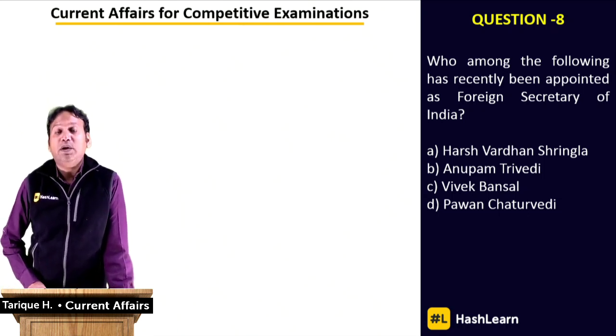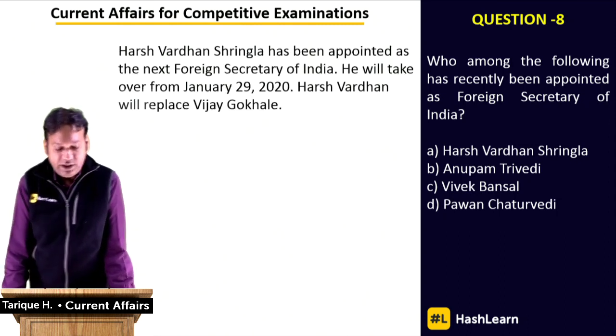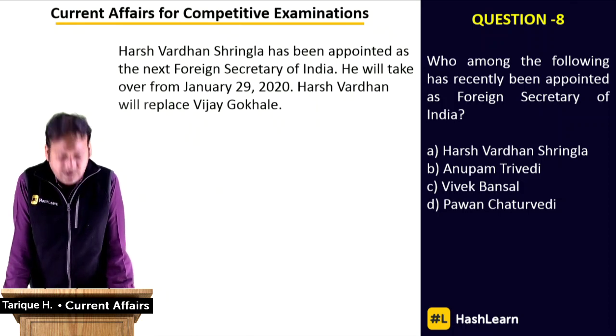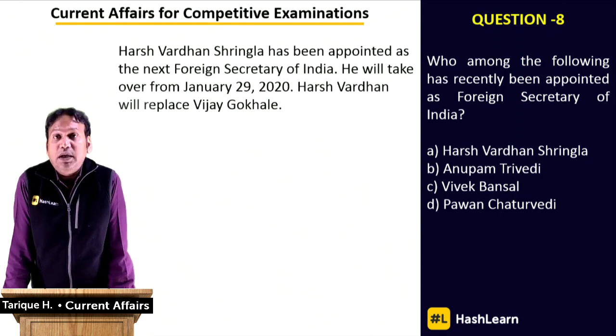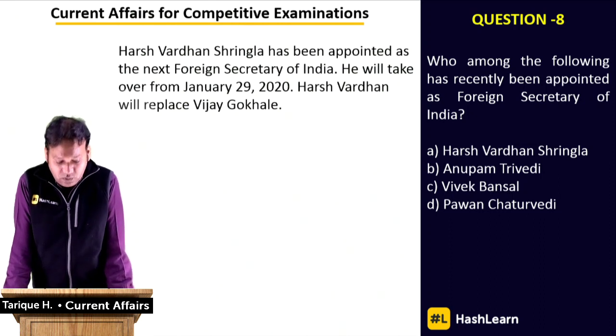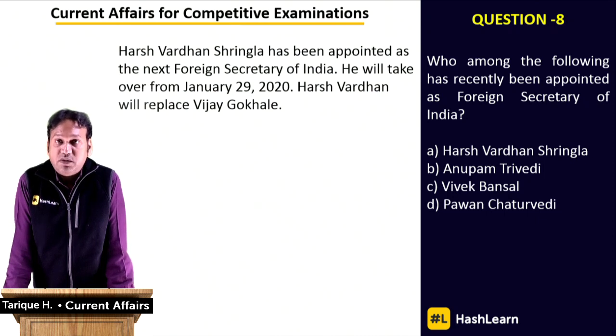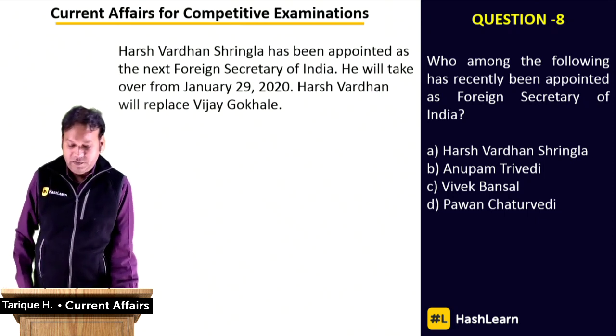Correct answer is Harshvardhan Shringla. Harshvardhan Shringla has been appointed as the current Foreign Secretary of India. He will take over from January 29 and he will replace Vijay Gokhale. So this person, Harshvardhan Shringla, will take over from Vijay Gokhale on the 29th of January 2020. Okay, so that's a very important question.